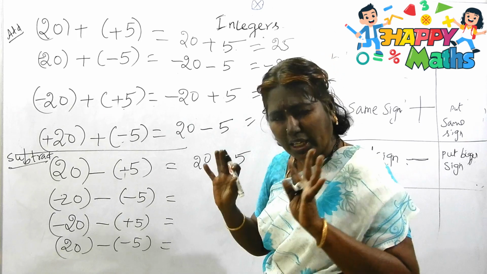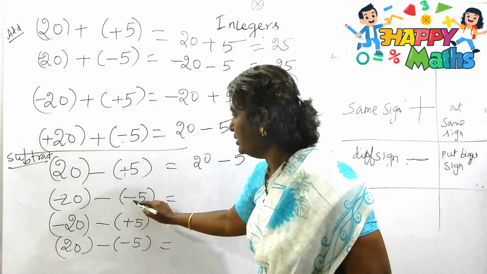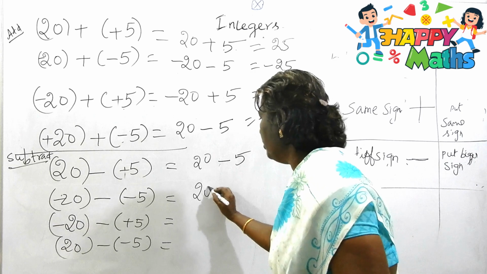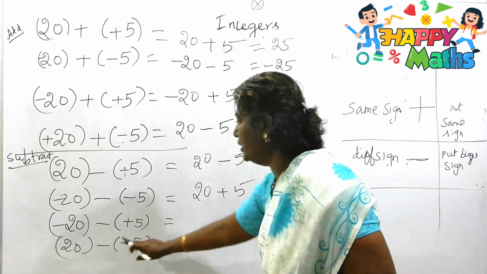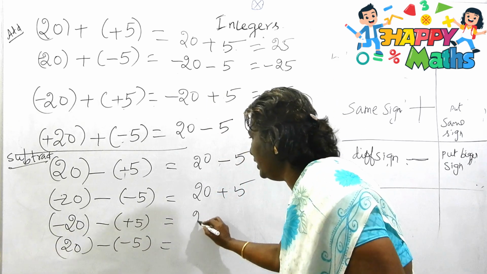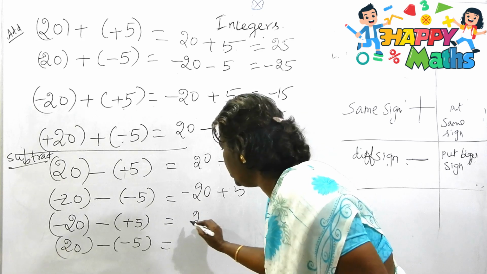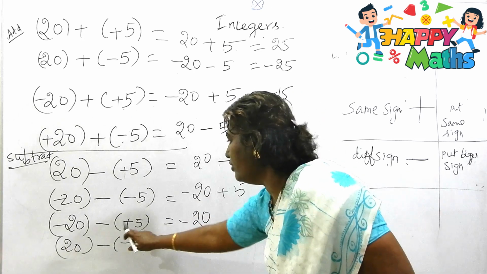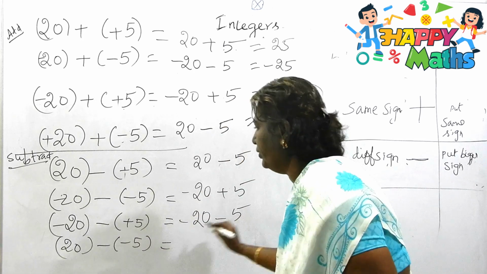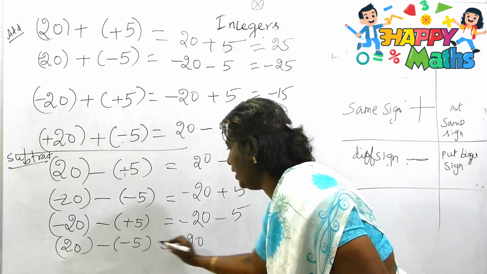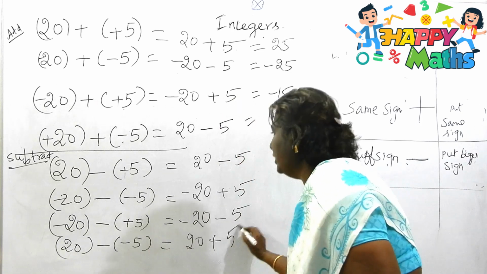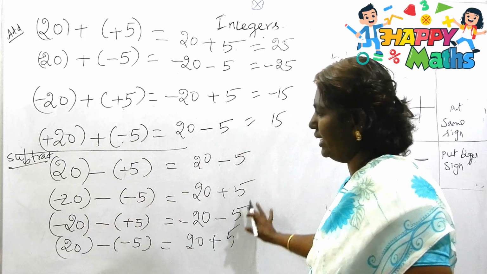We are multiplying only the sign here. Here see, same sign, so then it is plus. Then this is different sign. Then it is, see, minus 20 as it is, the first number. Different sign, so minus 5. So 20, same sign, plus 5. See, now this is entirely changed like this.